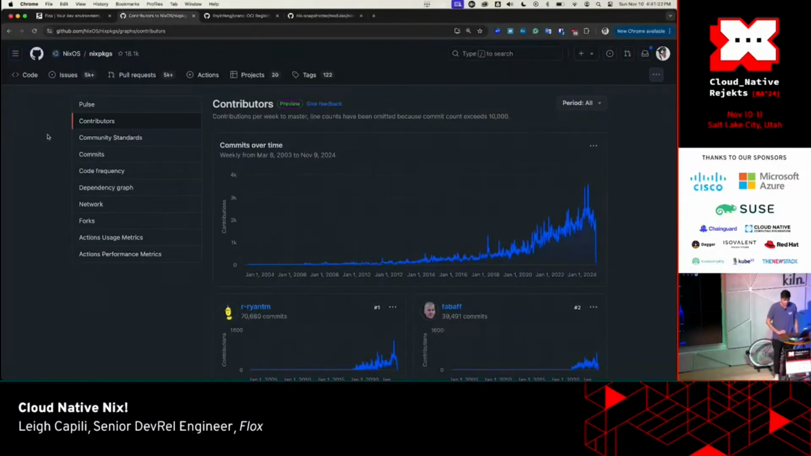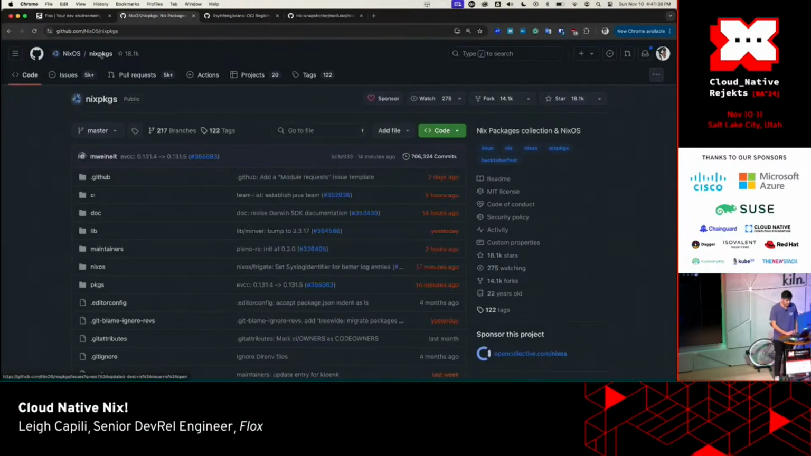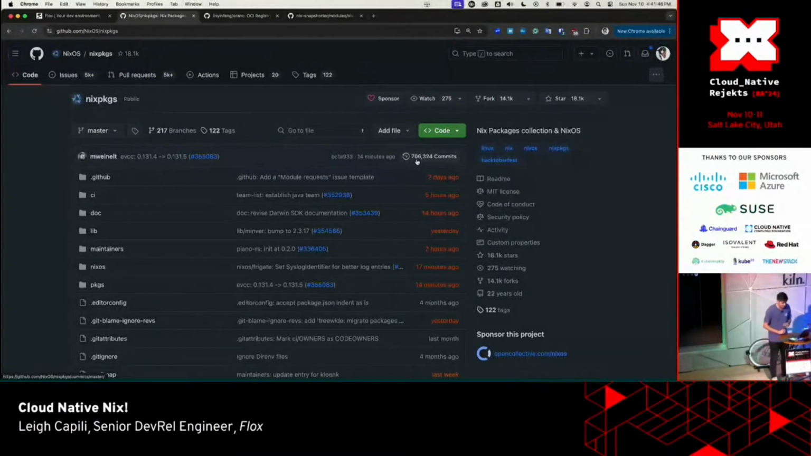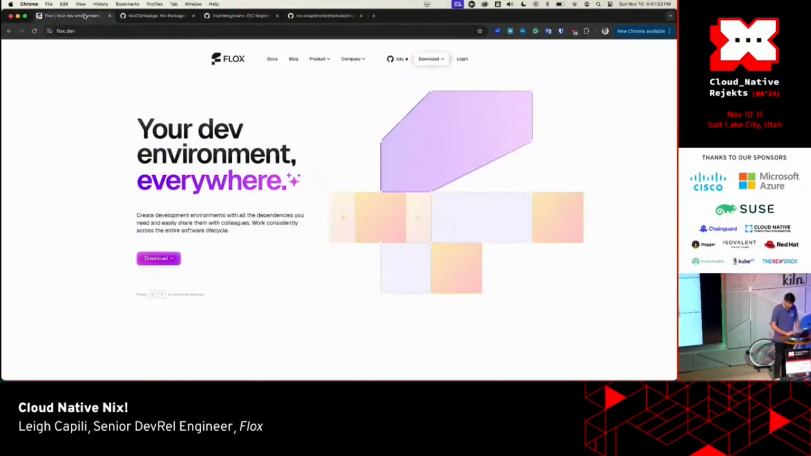That's a graph of contributions since January 1st, 2004. And it is 2024, and there are people making lots of commits every week. And if you go over to the code, let's just ignore the fact that there's uncountable numbers of issues that are open and pull requests. That's 706,000 commits. This is where the 120,000 packages come from. And thank you to all of the Nix contributors who have done the magic of packaging everything.